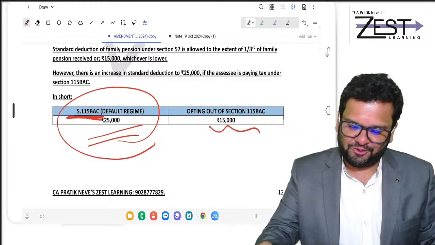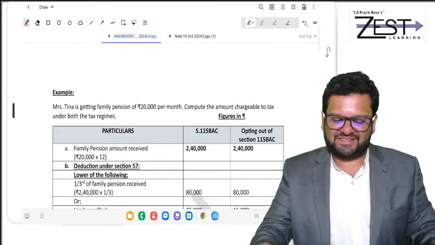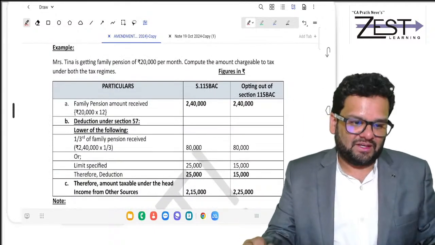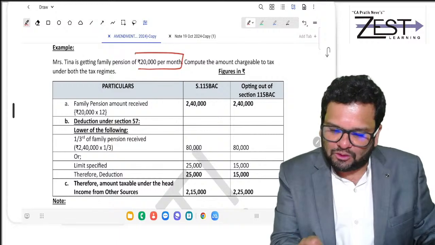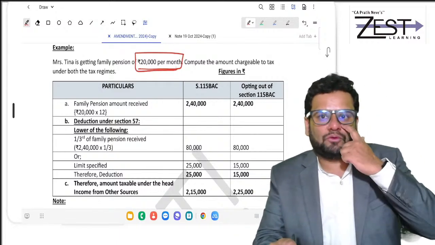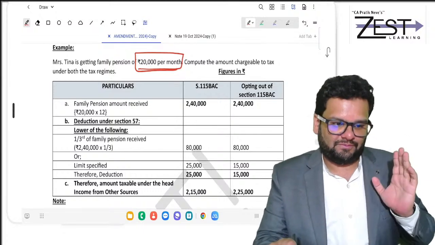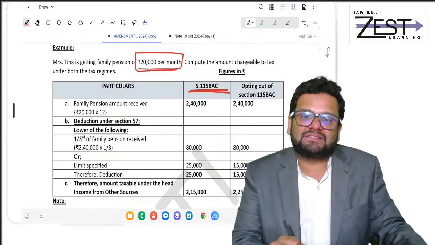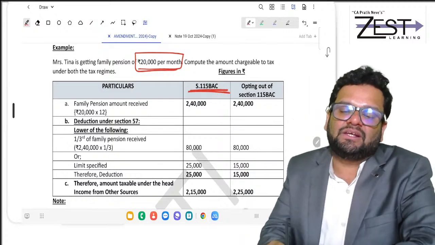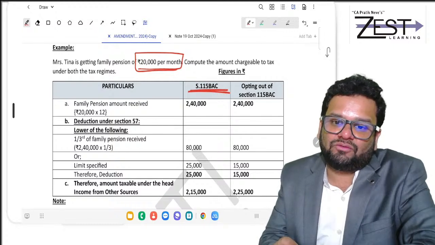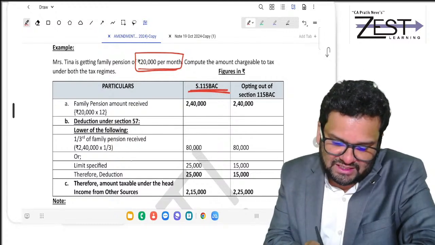Clear, all of you? So yes, example also I have given you. There is one assessee. She is getting family pension of 20,000 per month. So in short, she is getting family pension of 2,40,000. If she is paying tax in 115 BAC, how much deduction she will get? Calculate 1/3 of this 240, which is 80.